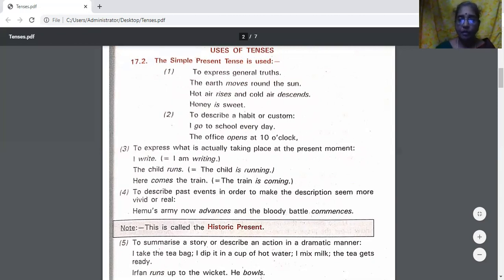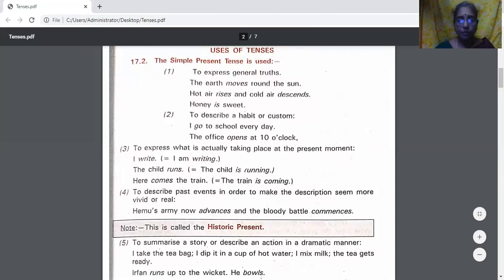To describe a habit or custom: I go to school every day. The office opens at 10 o'clock. Here, I go to school every day. It's a habit, it's a custom. Every day it's a habit for you to go to school. So such a thing also is expressed in simple present tense.